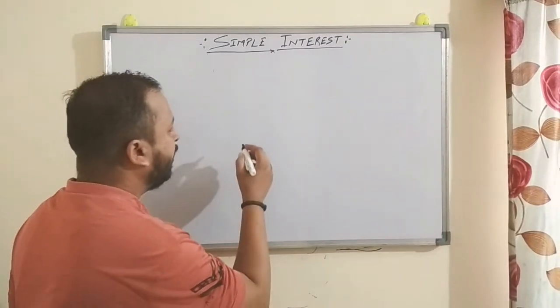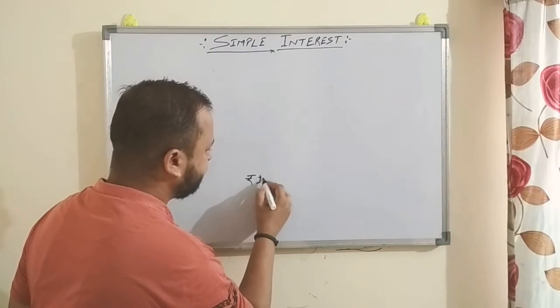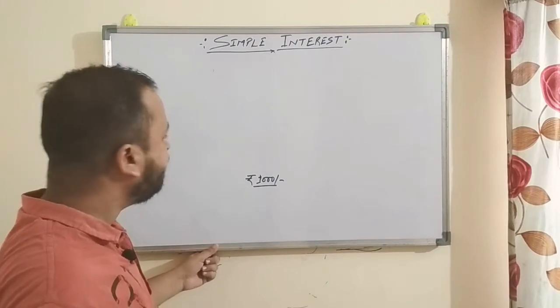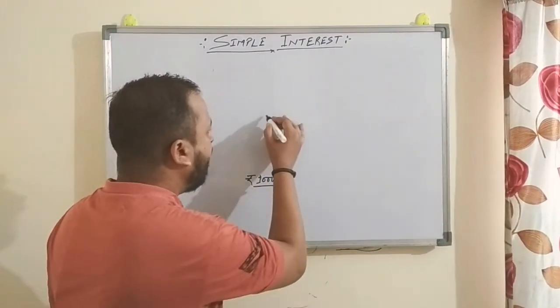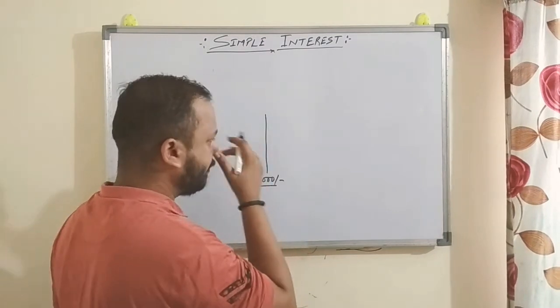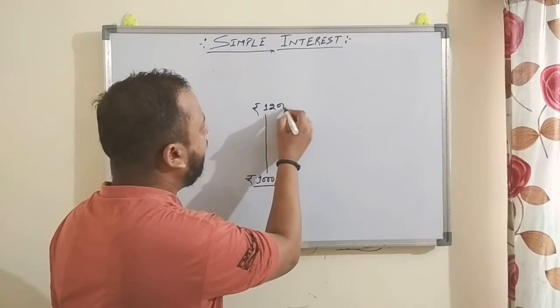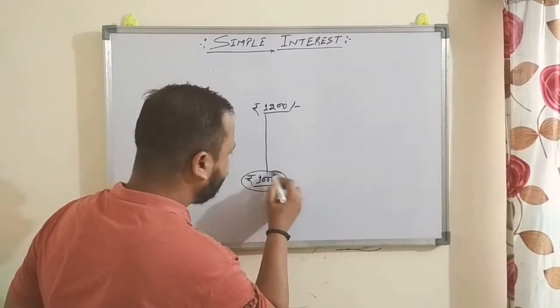Suppose you have 1,000 rupees and you have invested this money somewhere. After some time you will get 1,200 rupees.